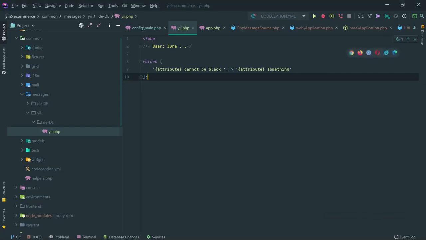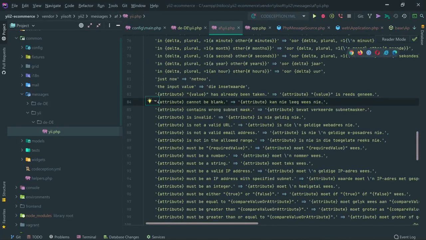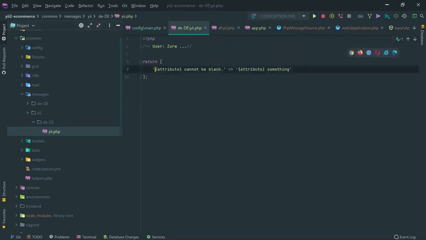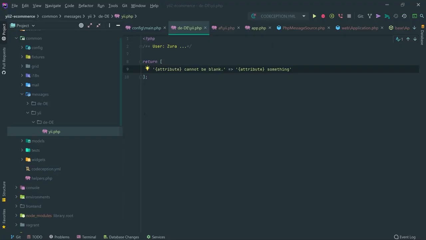Okay, it doesn't work, probably I made a mistake. Let's look it up in the core. Attribute cannot be blank, so let's actually grab this and paste it. Yes, that's my mistake, it should be blank. Reload the page, and now we see username something. So that's my corresponding German translation of that.